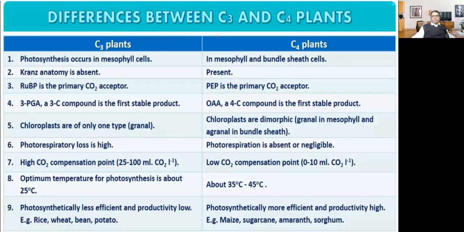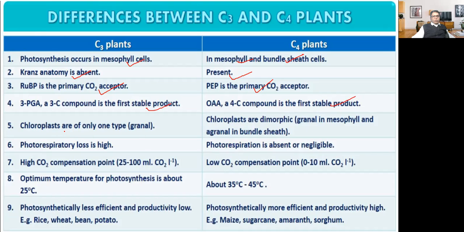Now, comparison between C3 and C4 plants. Photosynthesis occurs in the mesophyll cell in C3, and in both mesophyll and bundle sheath cells in C4. Kranz anatomy is absent in C3 and present in C4. RuBP is the primary carbon dioxide acceptor in C3. Phosphoenolpyruvate is the primary carbon dioxide acceptor in C4. 3-PGA, a 3-carbon compound, is the first stable compound in C3. In C4, OAA, oxaloacetic acid, a 4-carbon compound, is the first stable product.